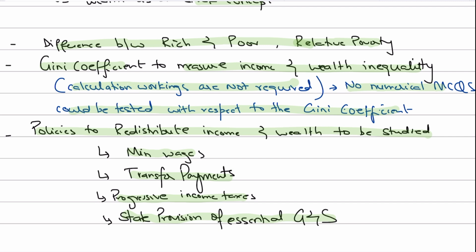So you need to know these things because this is the first time they're going to be testing MCQs on it. So as far as the May June 23 attempt is concerned, you need to know the policies that are used to redistribute income and wealth, and the concepts behind them, because MCQs could possibly come in your AS May June 23 exams.